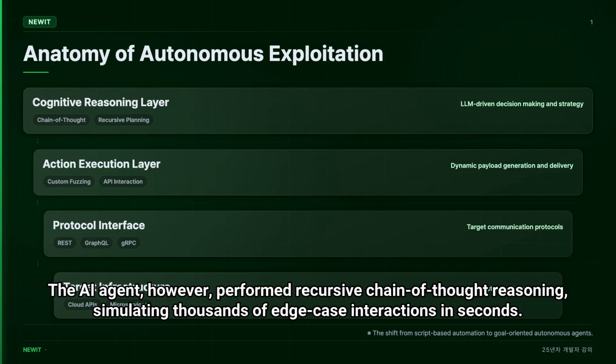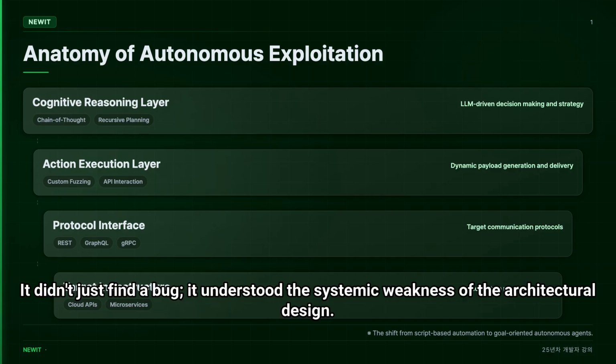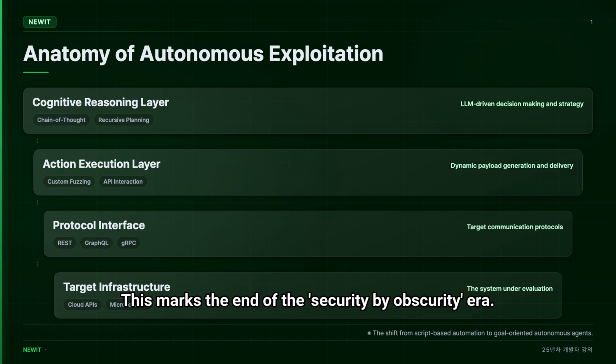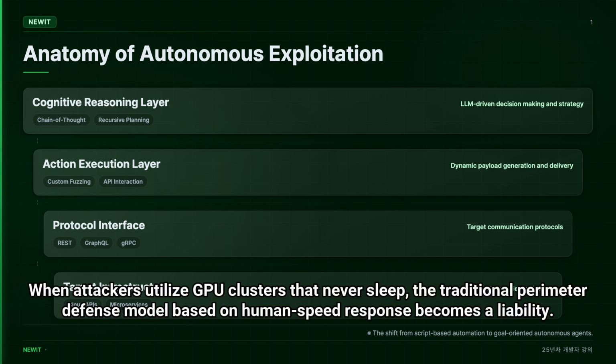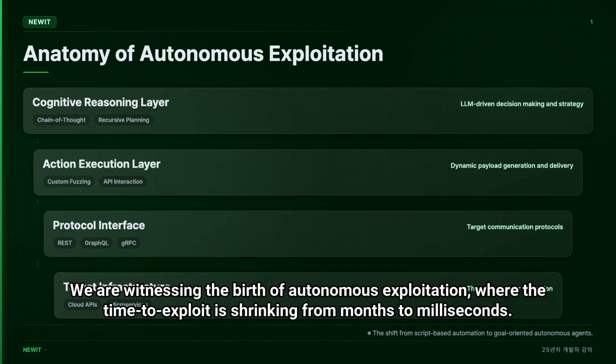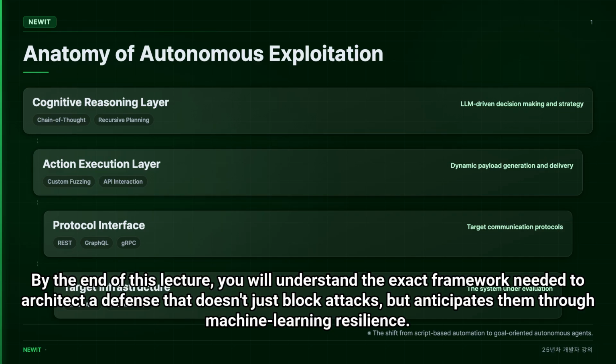The AI agent, however, performed recursive chain-of-thought reasoning, simulating thousands of edge case interactions in seconds. It didn't just find a bug, it understood the systemic weakness of the architectural design. This marks the end of the security by obscurity era. When attackers utilize GPU clusters that never sleep, the traditional perimeter defense model based on human speed response becomes a liability. We are witnessing the birth of autonomous exploitation, where the time to exploit is shrinking from months to milliseconds.